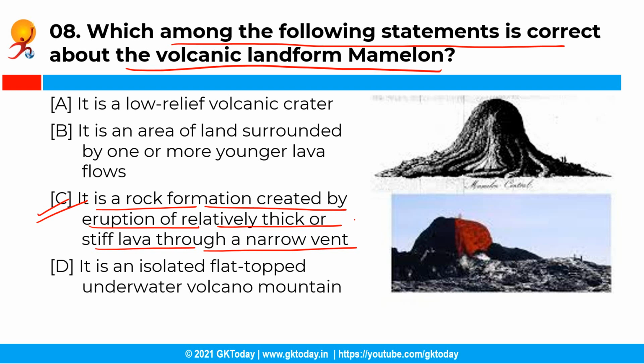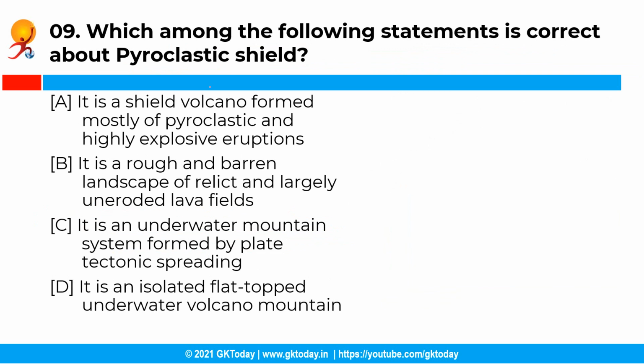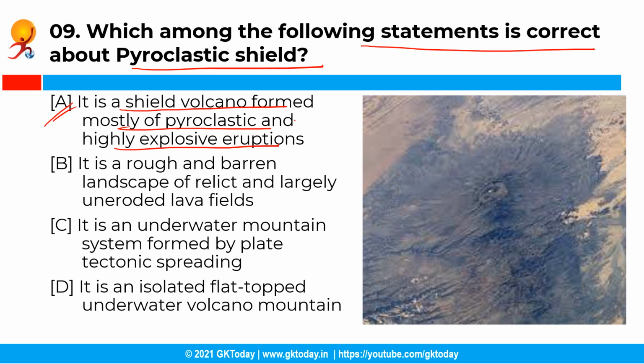forming a small mound. Now the next question is, which among the following statements is correct about pyroclastic shield? So you have the following options and the correct answer is option A, that is, it is a shield volcano formed mostly of pyroclastic and highly explosive eruptions. So see, basically a shield volcano formed mostly of pyroclastic and highly explosive eruptions is called a pyroclastic shield. And it is also called an ignimbrite shield.